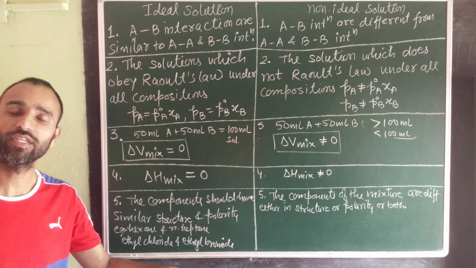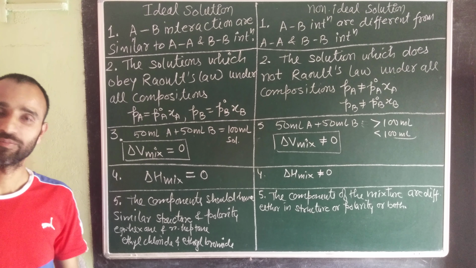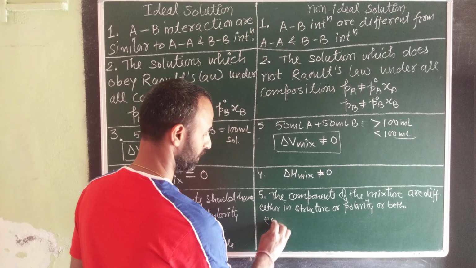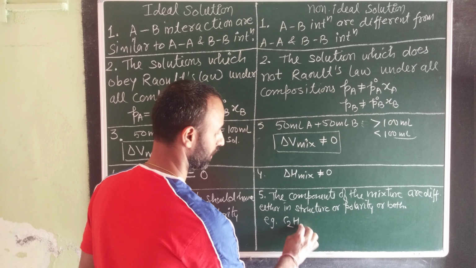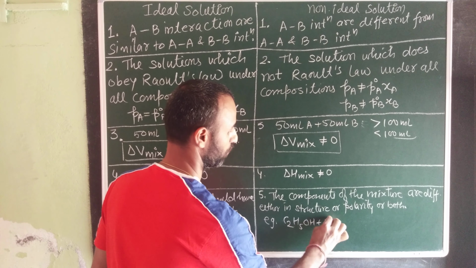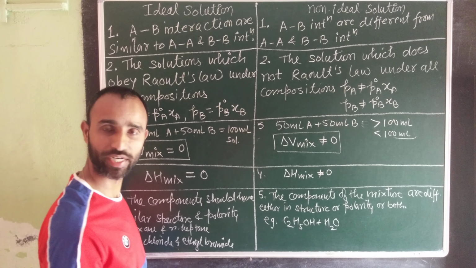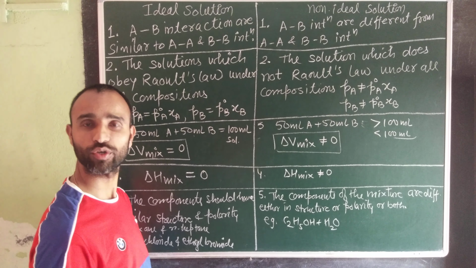Chlorobenzene and bromobenzene. But for non-ideal, like ethanol and water, polarities are different, structure is also different.